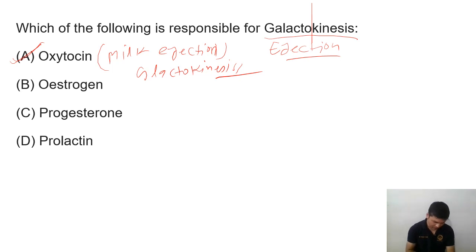Second thing is, what about prolactin? So prolactin is galactopoiesis. So we use the term galacto for milk production, or we can say galactopoiesis.